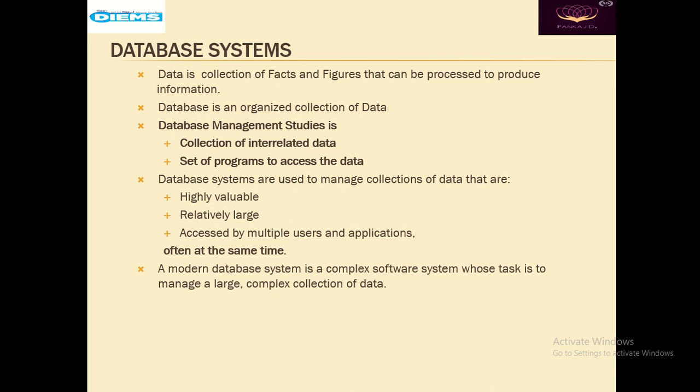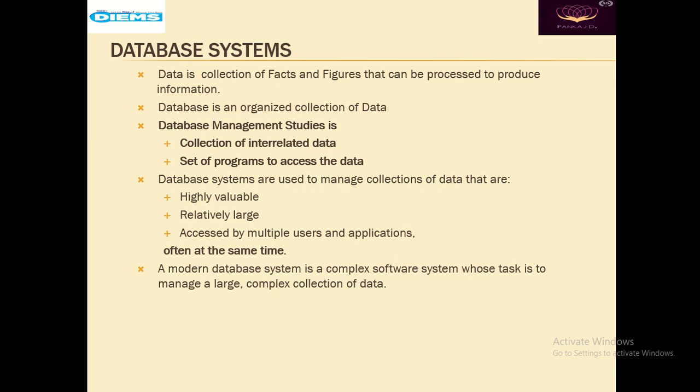So data is basically a collection of facts and figures that can be processed to produce information. In all the aspects of our life, we need a lot of data, and when it comes to storing that data, if the data is huge, a normal database will not be sufficient.